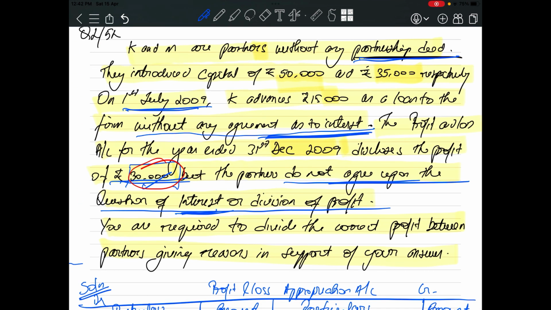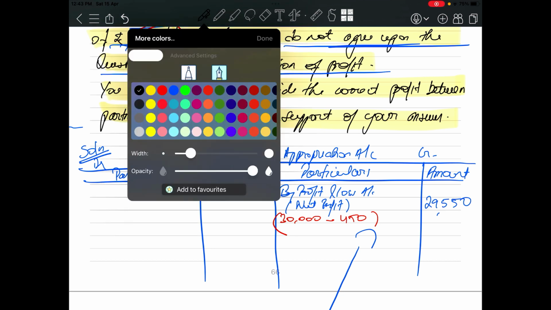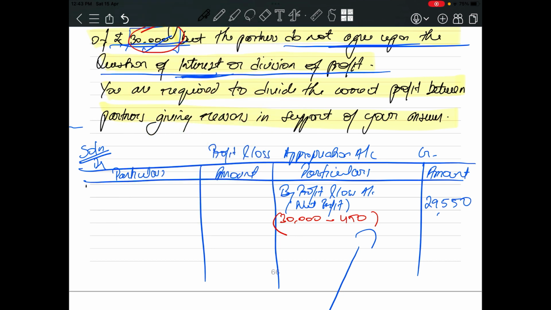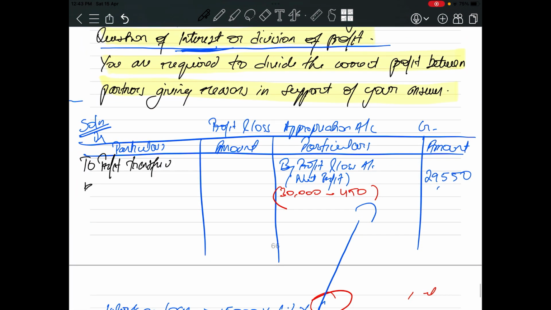Now there was no partnership deed, and there is nothing mentioned about interest on drawings, interest on capital, interest on salaries and remuneration. So this is the final profit to be transferred to the partners' capital accounts. There are two partners, K and M, so the remaining profit, 29,550, will be transferred to their capital accounts.